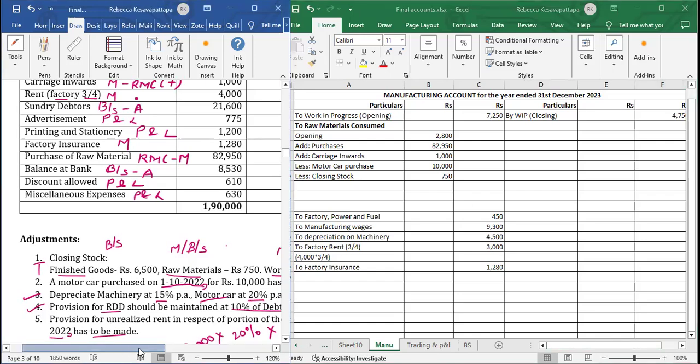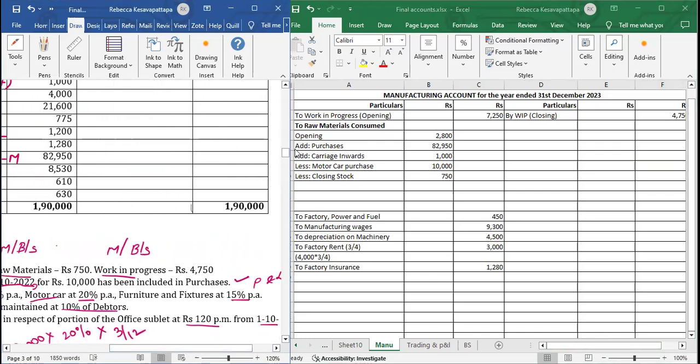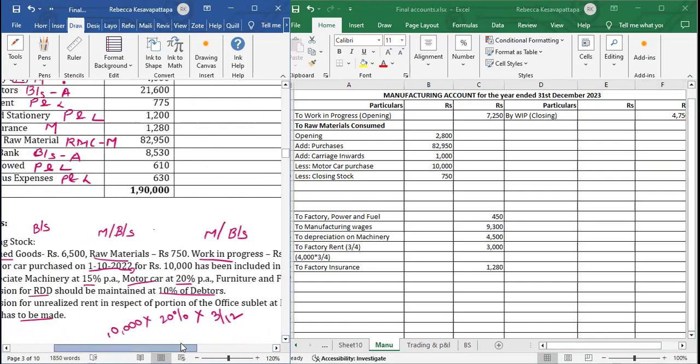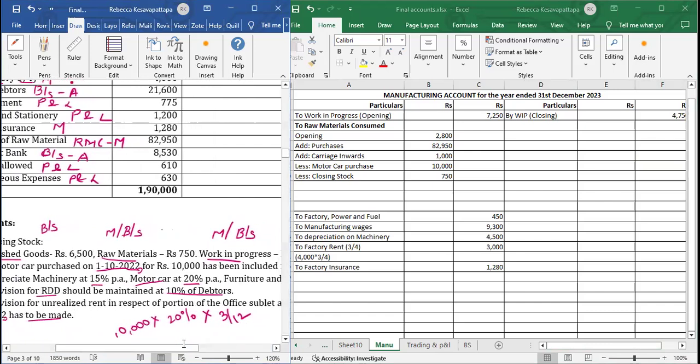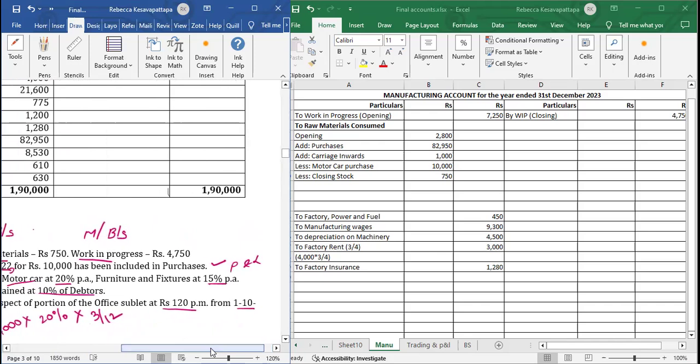Provision for unrealized rent in respect of portion of the office sublet at rupees 120 per month from 1st of October 2023 has to be made. There was some unrealized rent which we did not get. Office was being given on sublet to someone, and rent was 120 per month. That was from 1st of October. So October, November, December, the year ending is for 3 months. So here how it will come now, 120 per month, that is for 3 months.